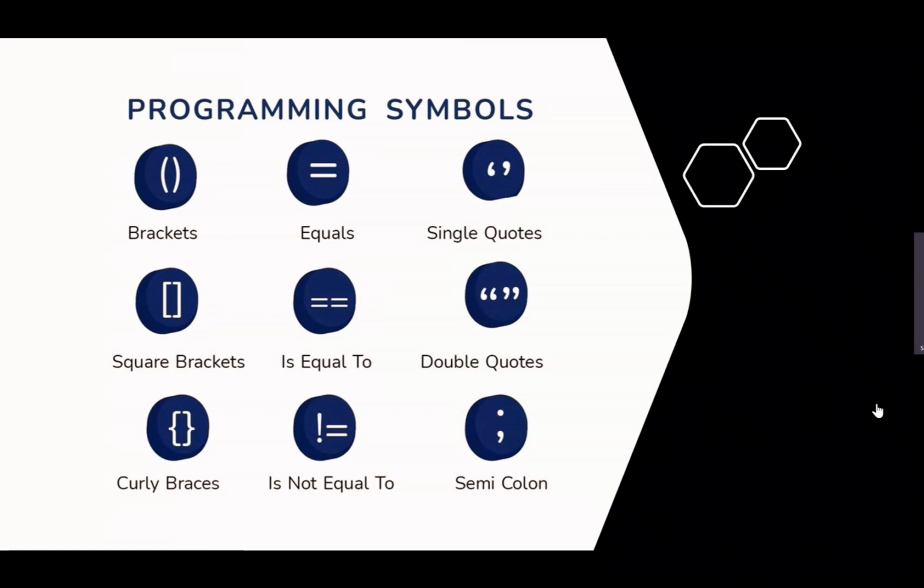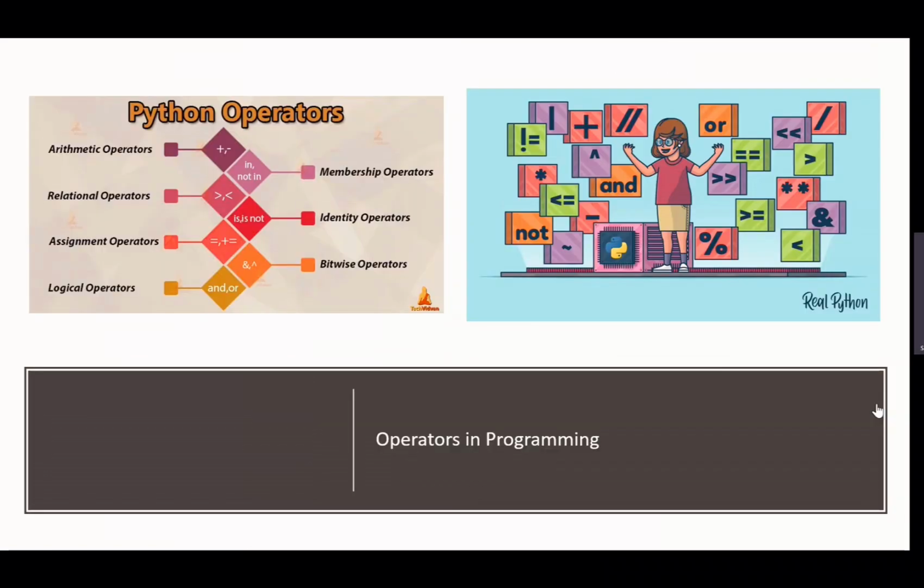Square brackets are basically used for a group of data, and round brackets are used in functions. I will tell you about those things, how they are used. These are all the various symbols, which likewise in our real world we use for different meanings and purposes. Next is operators. Operators are of different types. Operators in the real world are used to do some operations. For example, whatever operations we do in the real world, even driving, is an operation. Similarly, opening tap water, as I mentioned earlier, is also a kind of operation. For that, we use the tap as an operator.